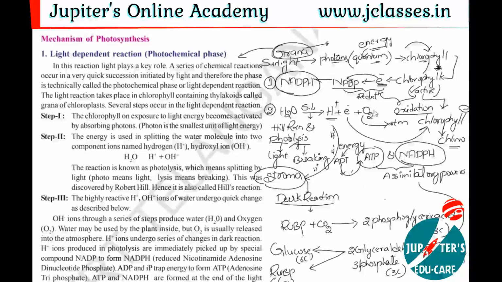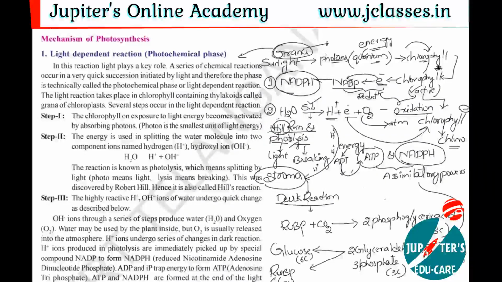Right. Here oxygen is completed, electron is completed. The remaining product is H plus ions. What is the use of this H plus ion? We'll discuss later. Now, this reaction was observed by the scientist Hill. Hill is a scientist. He observed this splitting of water molecule in the presence of sunlight in the photosynthesis process. That's why we call this reaction the Hill reaction.